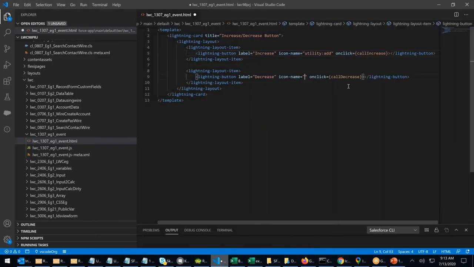So I will say icon name is utility arrow right. Done. So what we did, we created a layout. In that, I have placed a button called increase and another button called decrease. Whenever we click on the button called increase, it will call increase. Whenever I click on decrease, it will call decrease. Control S is done.